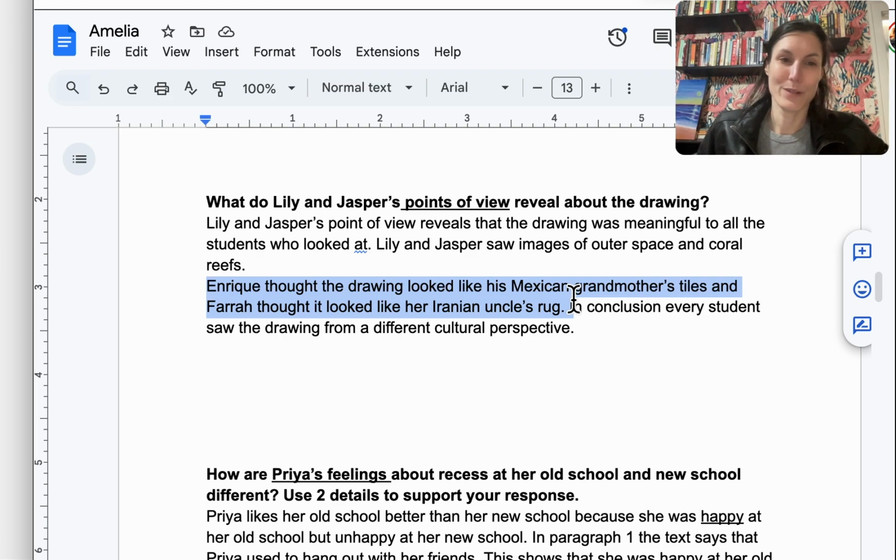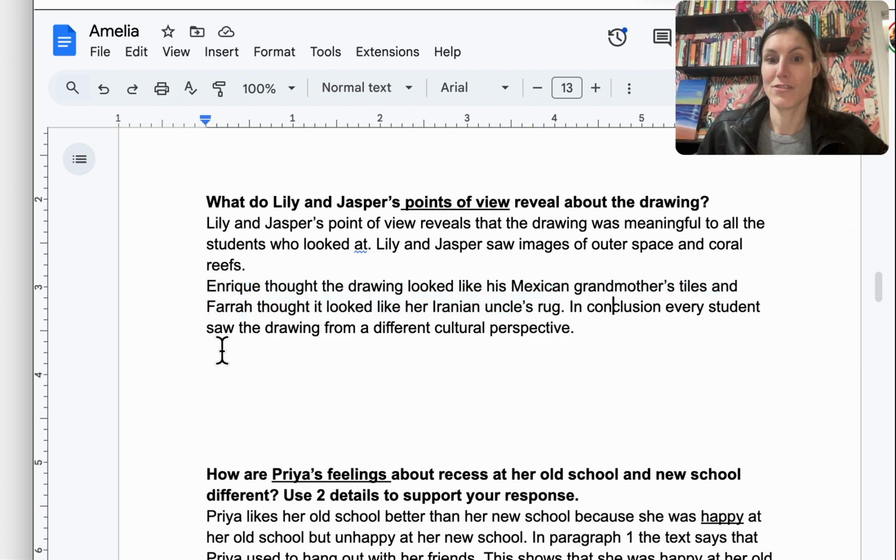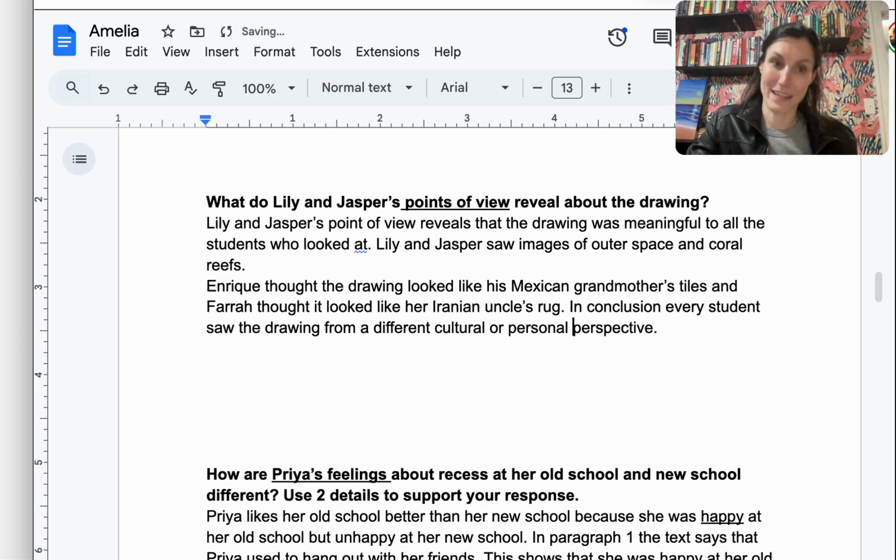So a theme or central idea, that would be a message that readers can take. So here we had put in conclusion, every student saw the drawing from a different cultural, or we could say, or personal perspective. And perspective is the same basically as point of view. So if you're going to see what is Lily and Jasper's perspective, perspective and point of view just means how someone else sees something. For example, if you watch a movie with your family, maybe you really like the movie, but in your parents' point of view, the movie wasn't good.